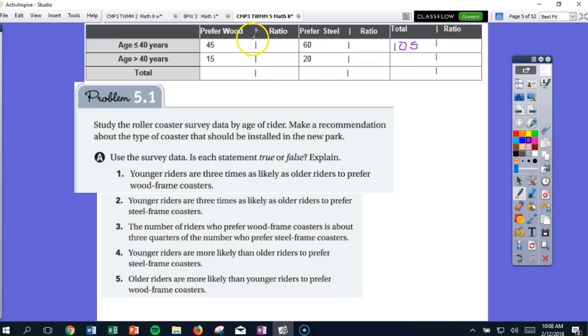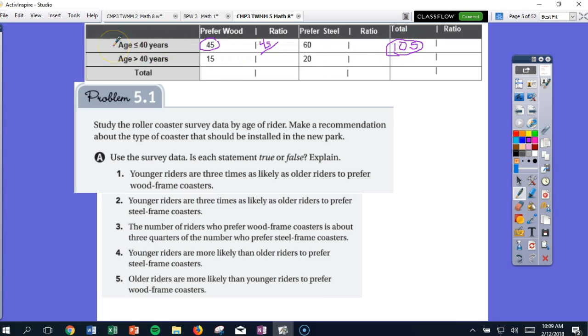And then we want to now determine the ratios. So a ratio is a way to show a favorable outcome, which in this case would be prefer wood. So we would put that at the top of our ratio, okay? And then we put that over, or put a colon behind it, the total number that is available for that portion.